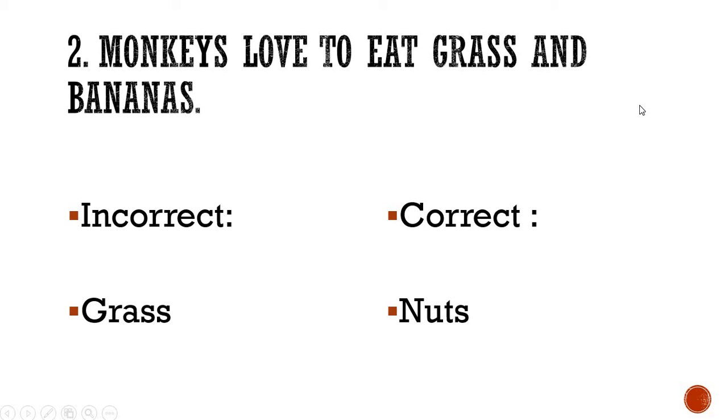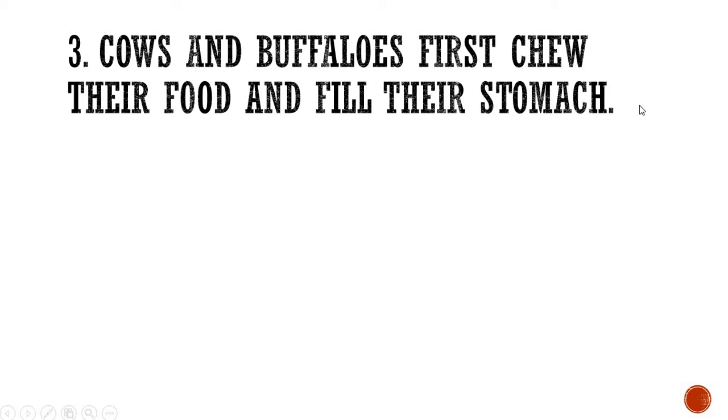Okay, now I hope that you have written the correct answer. Moving on to number 3. Cows and buffaloes first chew their food and fill their stomach. Don't you think something is wrong here? Yes, obviously that is what you have to highlight. That is what you have to underline, or you can just write the incorrect word. Which is the incorrect word from this sentence? Cows and buffaloes first chew their food and fill their stomach.